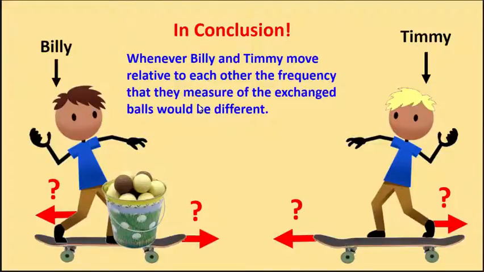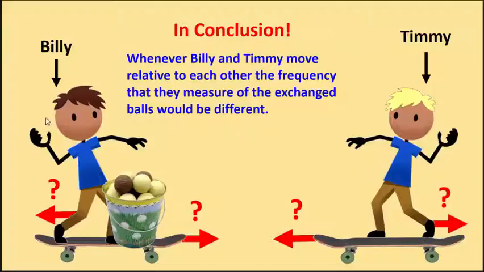So in conclusion, whenever Billy and Timmy move relative to each other, whether they are moving closer to each other or away from each other, whether only one of them is moving or both of them are moving, the frequency that they measure of the exchanged balls would be different.